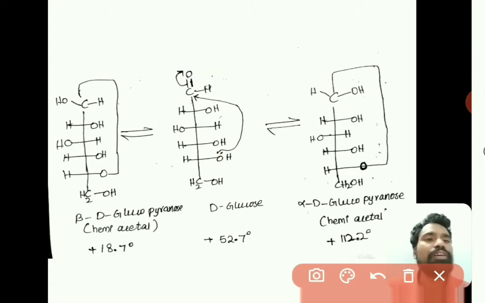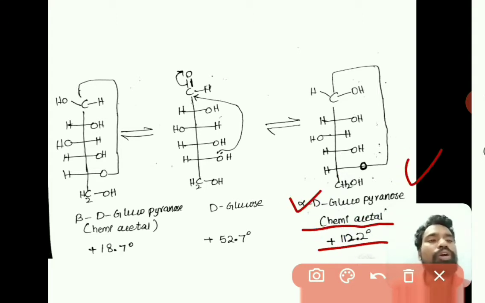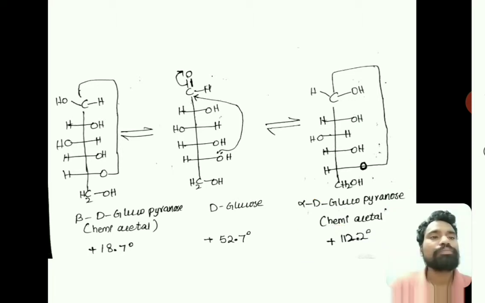So this is called alpha D-glucopyranose, and this is in hemiacetal form. This shows the specific rotation at 112.2 degrees, right.